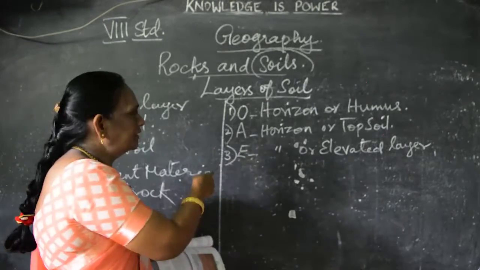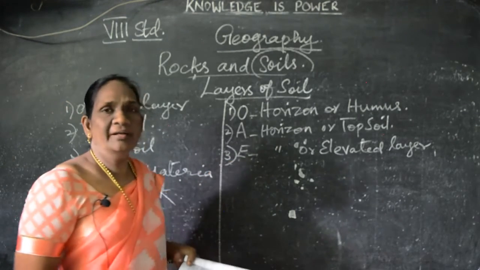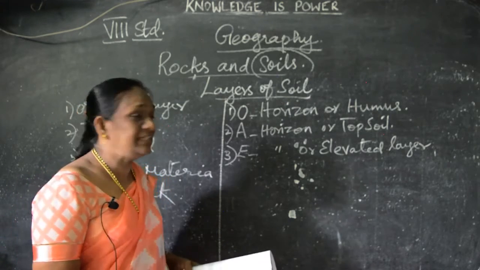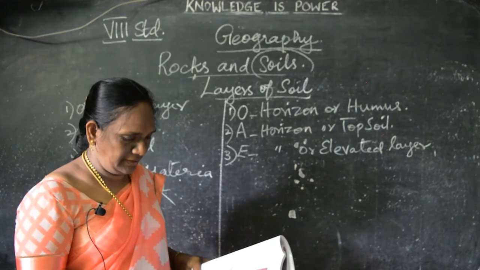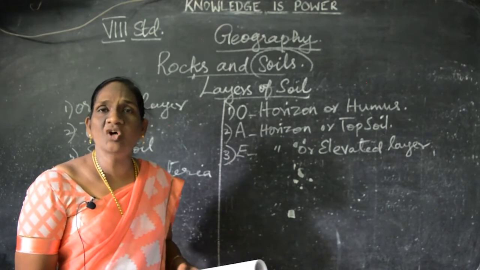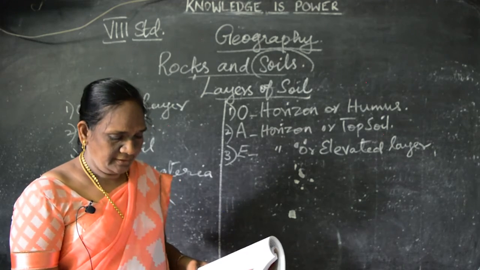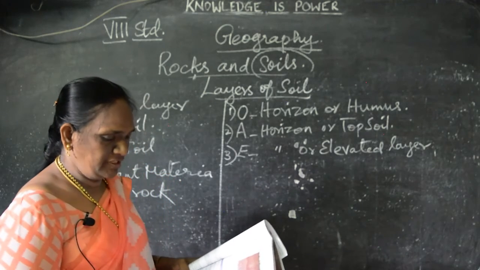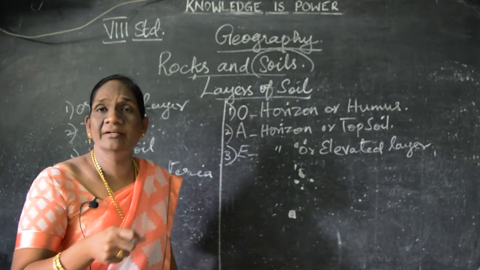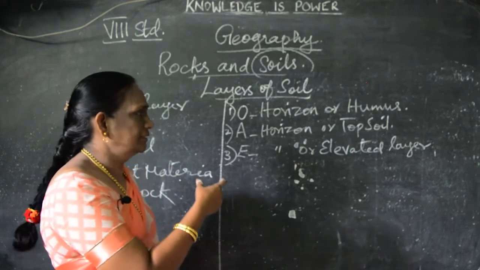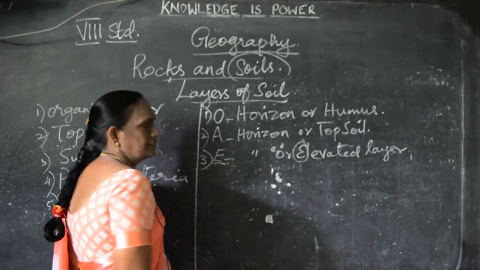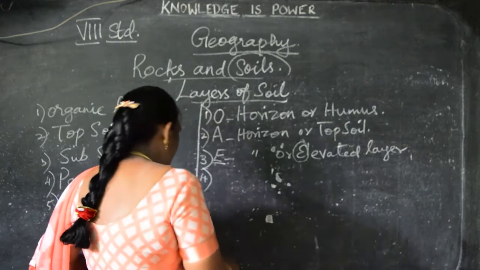Understand? And the third one is horizon or elevated layer. It is called E. E stands for horizon, elevated layer. In this layer it is leached of clay, iron and aluminum oxide, which leaves a concentration of ore. There is a lot of aluminum oxide and clay in this third elevated layer. This is only E.